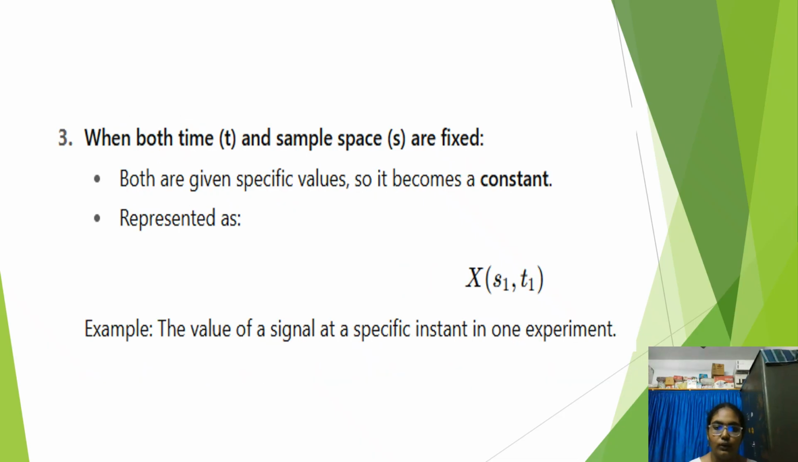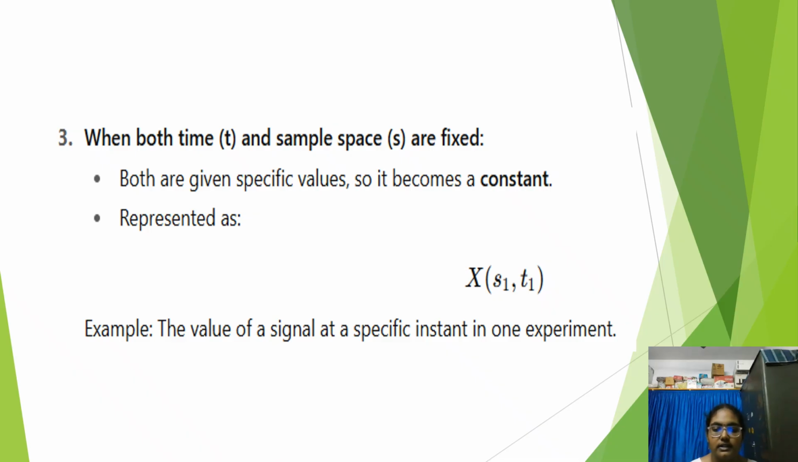Next, when both time and sample space are fixed, when both are given, it becomes a constant and it is represented as X of s1, t1. Example: the value of a signal at a specific instant in one experiment.